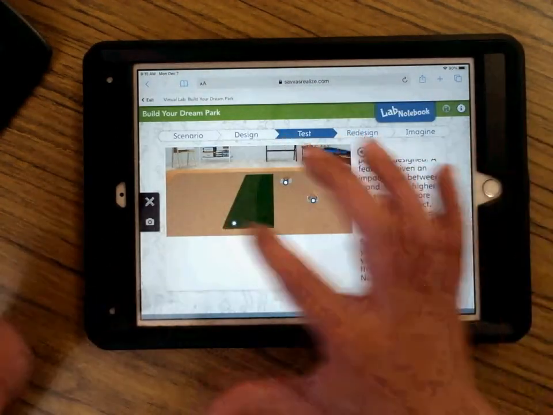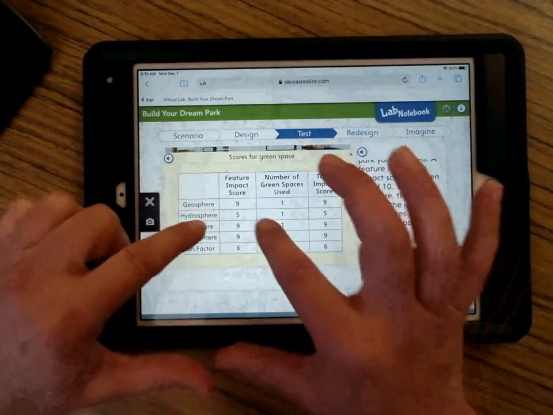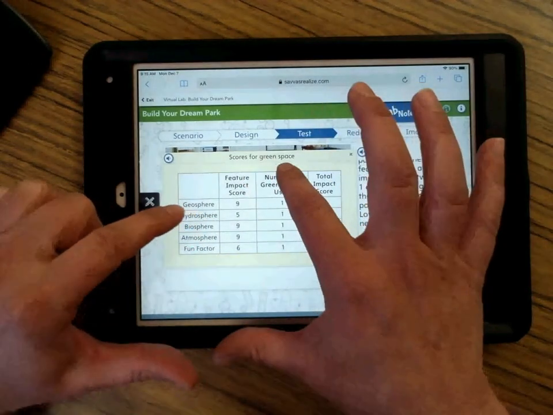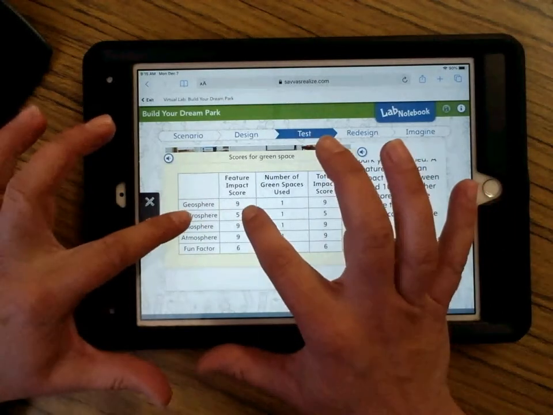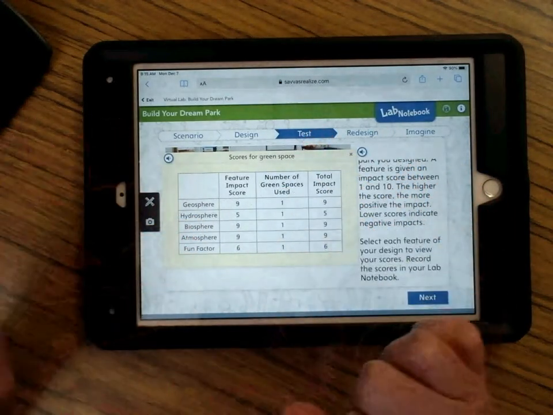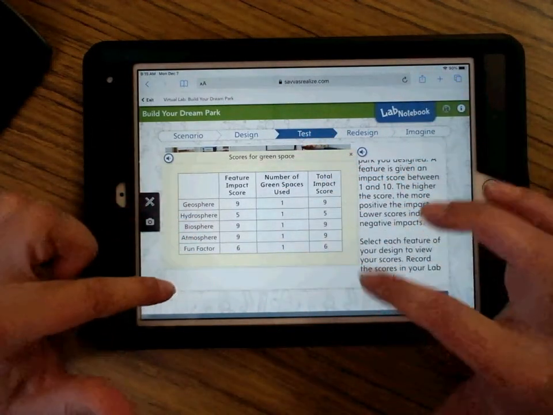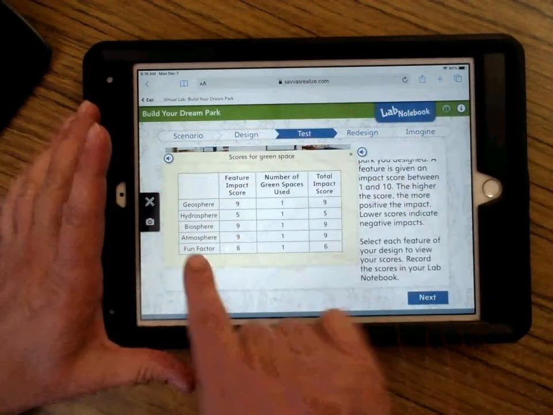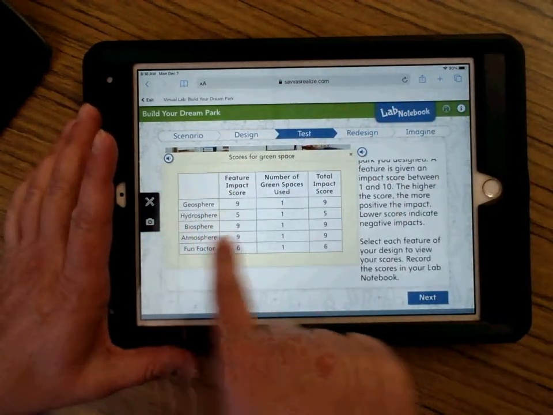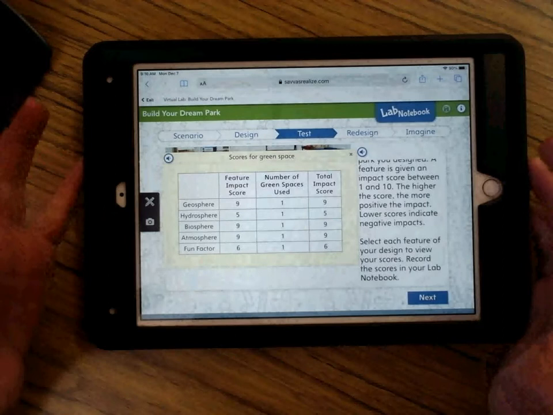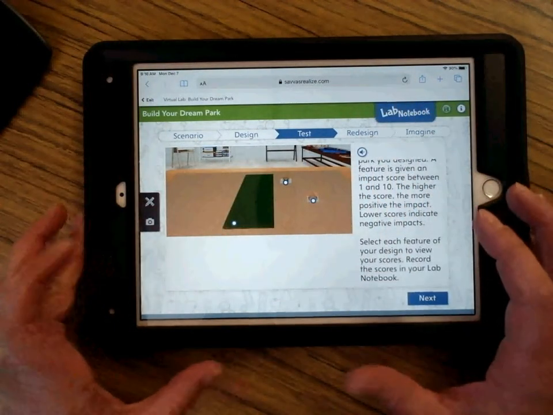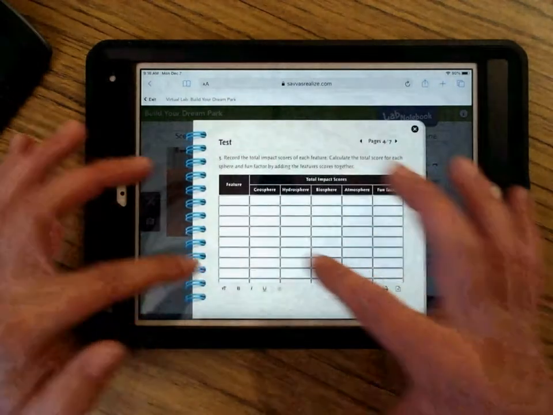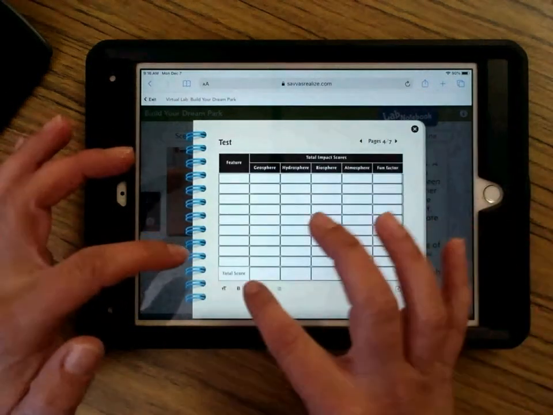So something that's going to be helpful for you is a piece of paper where you write your feature, okay, that's green space. There, that's what you're going to write, green space, and then your feature impact score, and then your total impact score that it asks for. So you're going to need to write all these down, the geosphere, hydrosphere, biosphere, atmosphere, fun factor, and so on and so forth, okay? And you'll do that for all of your features. And you might have a lot of features. Notice it gives you room for plenty of features.